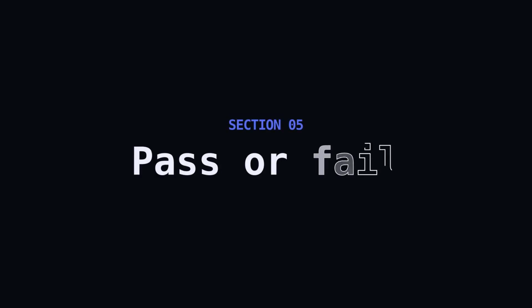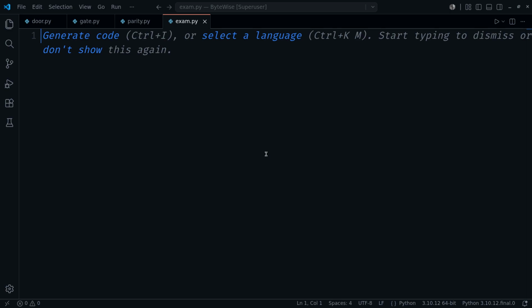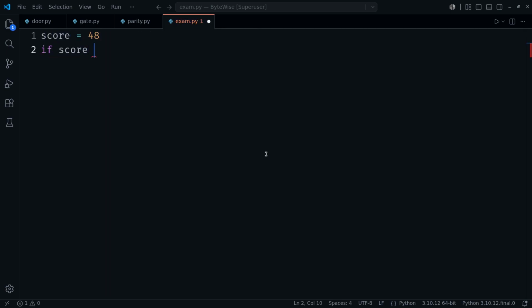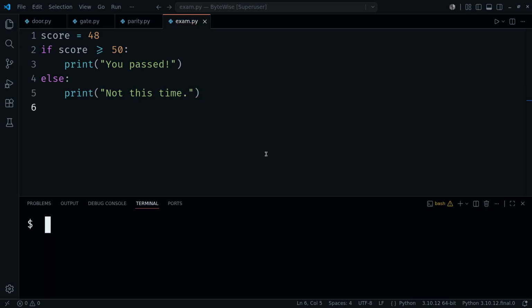A classic, grading a score. 50 is the passing line. Score in, decision out. 48 is just under the bar, so the condition fails, not this time. 2 points short. 1 if, 1 else. And the program handles both a pass and a fail without you writing two separate checks.